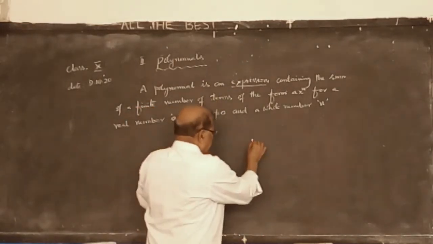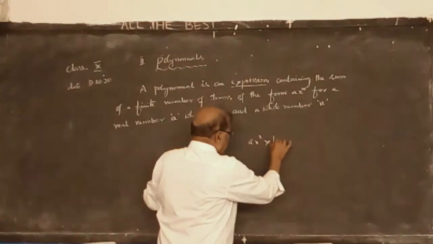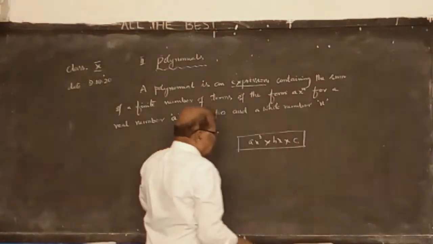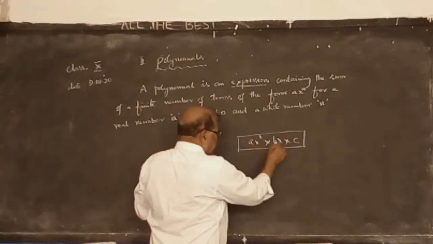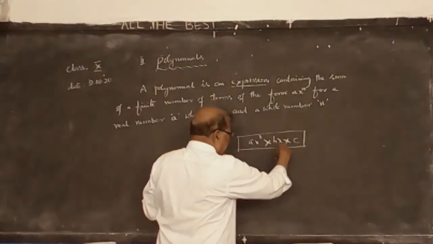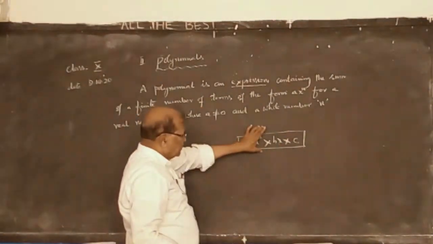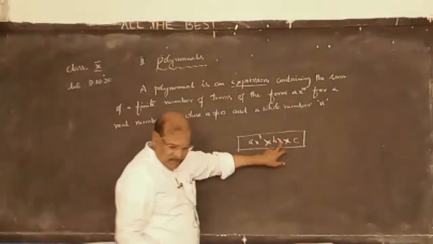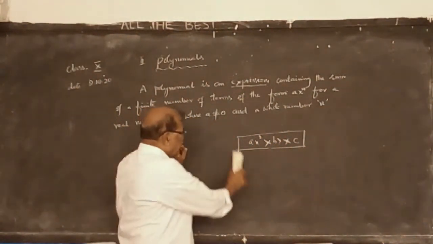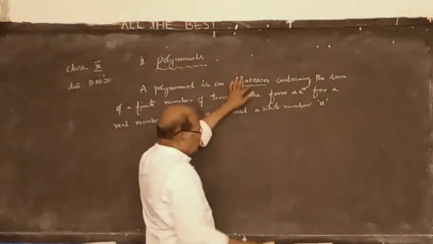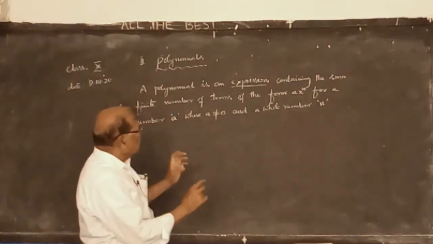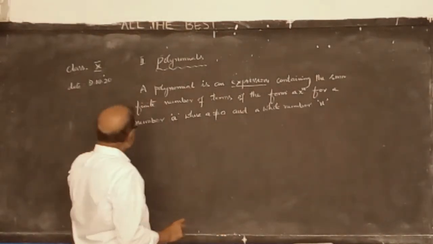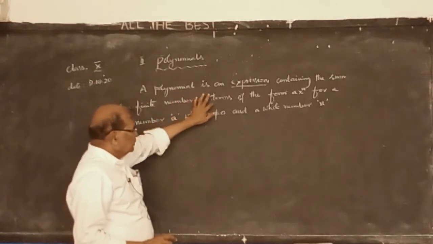You can't say ax square into bx into c is an expression, because these three terms are multiplied. They are not combined with plus or minus. So it is not an expression. It is a single term. abc x to the power 3 is a single term, so it's not an expression. Expression means terms combined with plus or minus sign, containing the sum of a finite number of terms.